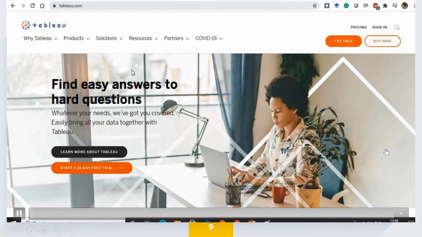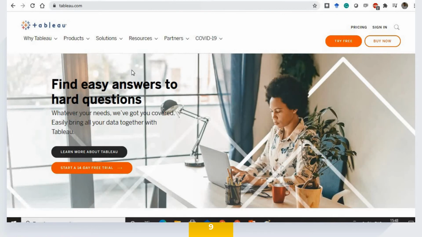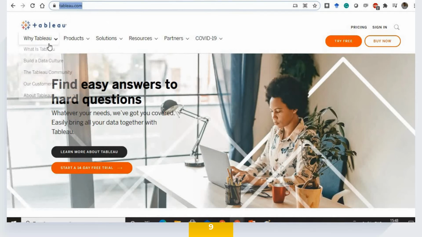The website that we need to go to is tabla.com, and that's where I am right now. They are the masters in presenting data, and they presented their website really nicely. The website is very informative, and it has a lot of details in a very understandable manner. You can see that it's all very neatly presented, and when I scroll down we get a lot of data.